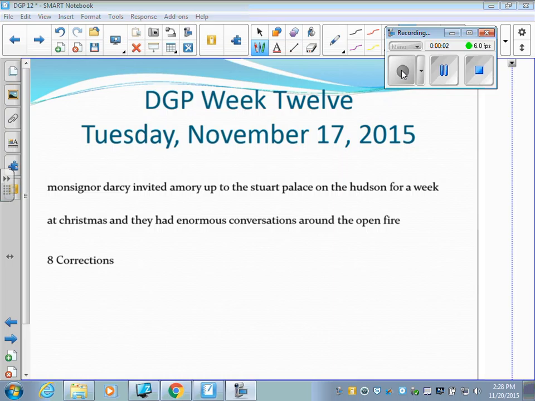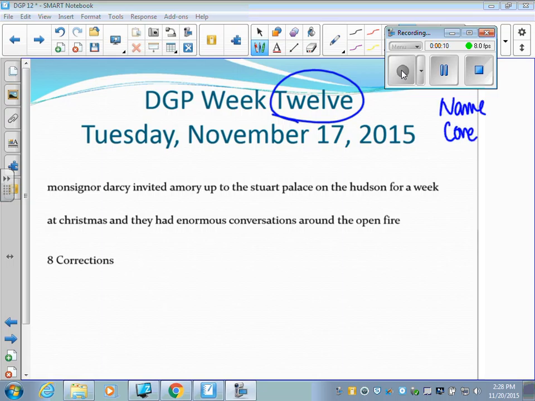Right, this is DGP week 12. Make sure you spelled out 12. Also check for your name and your core number to be at the top of your paper. With dates, you can copy down this date. I'm looking specifically for commas here, capital letters here. Those are things that people are still making mistakes on.